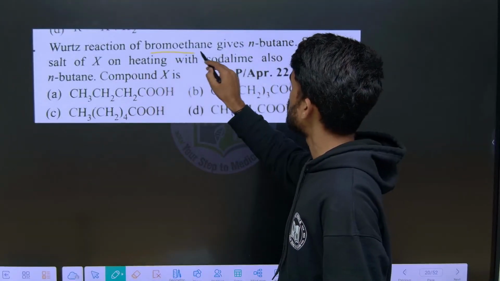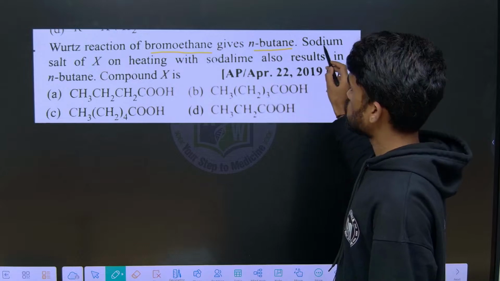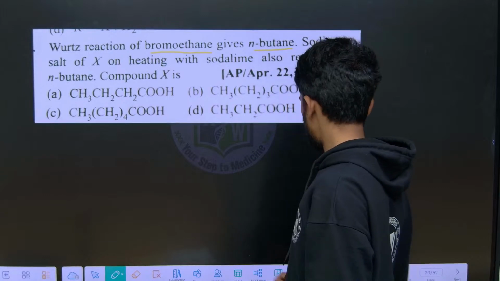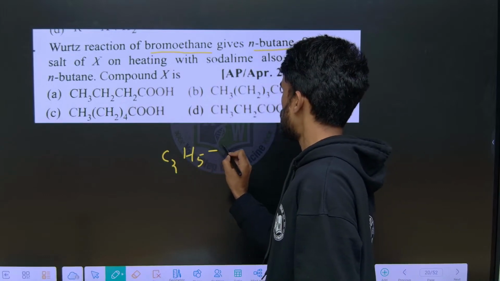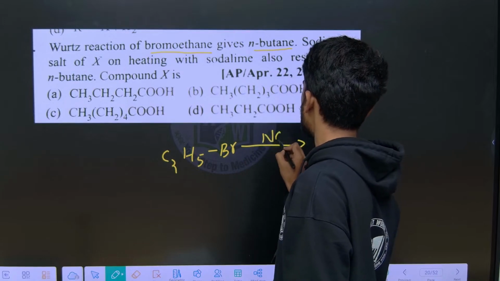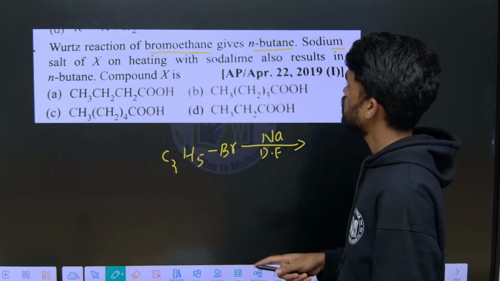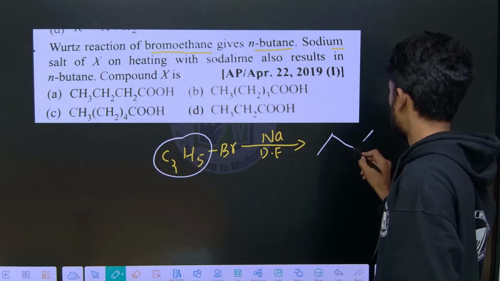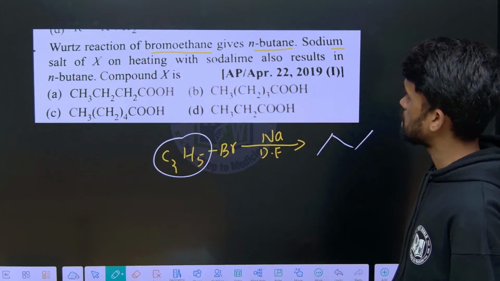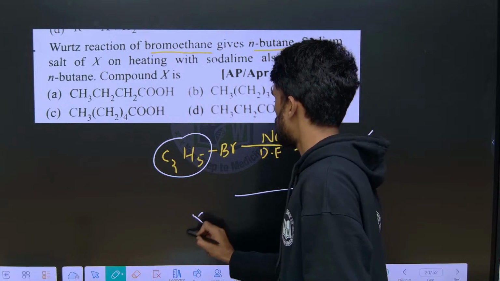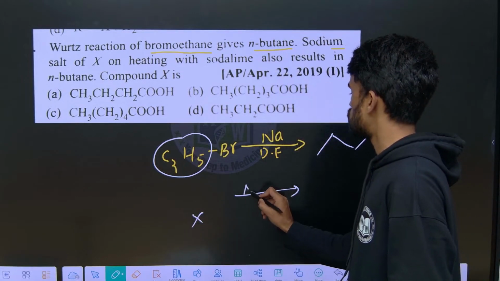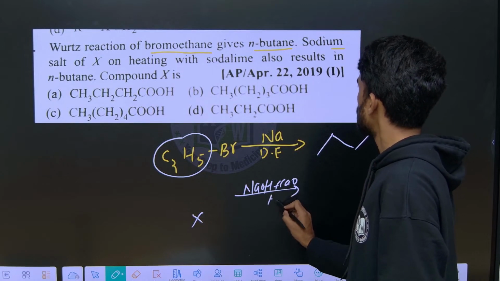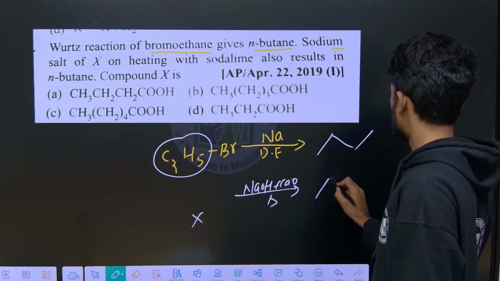Wurtz reaction of bromoethane gives n-butane. Sodium salt of X upon heating with soda lime also gives butane. Bromoethane means C2H5Br. Wurtz reaction means treating with sodium metal in dry ether. So it gives n-butane by coupling. There is a sodium salt of some compound X. Upon heating with soda lime, decarboxylation with CaO heating, it also results in butane.